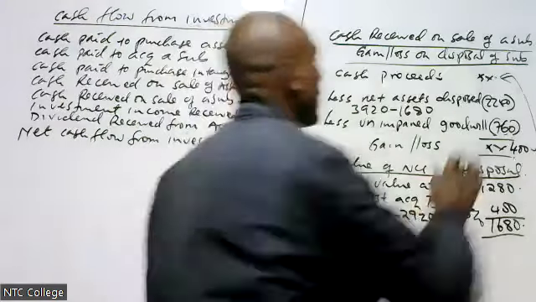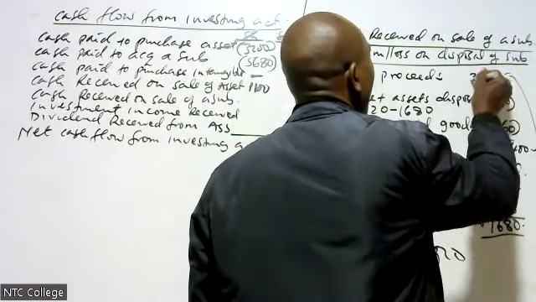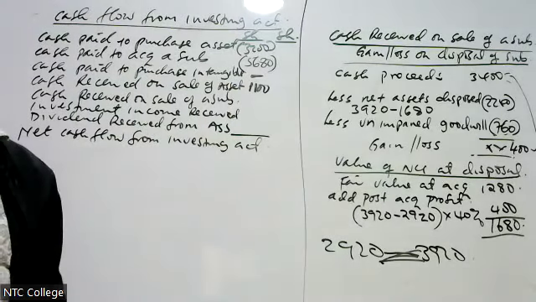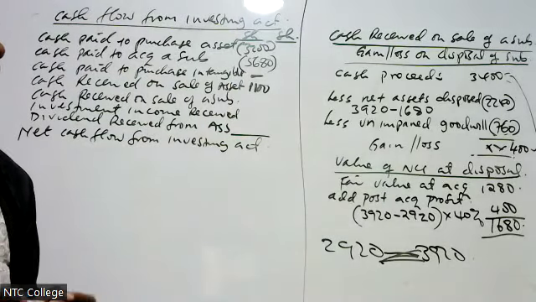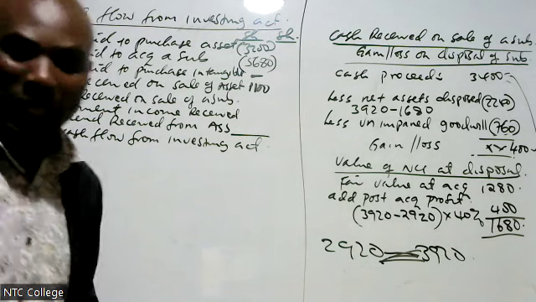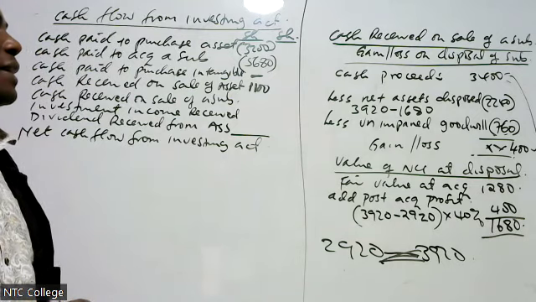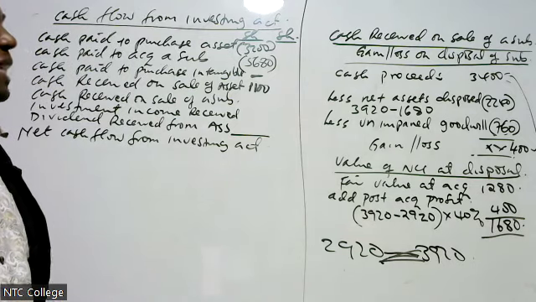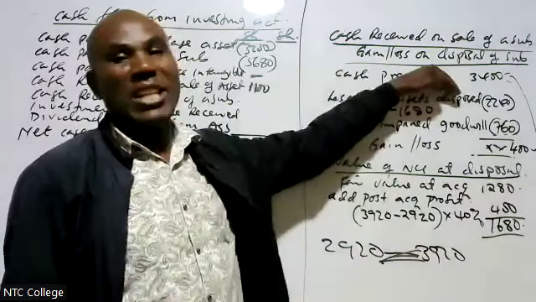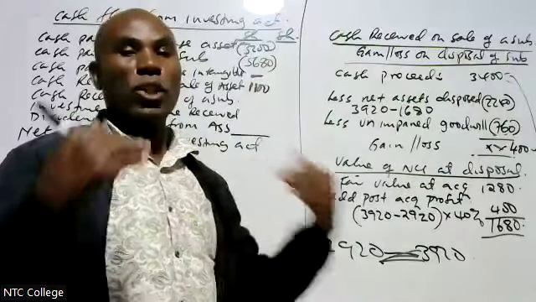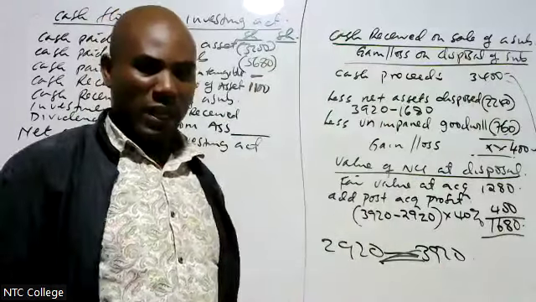I get 3400. The cash I received on disposal is 3400. But remember, although it is the cash I received, we don't report that 3400.